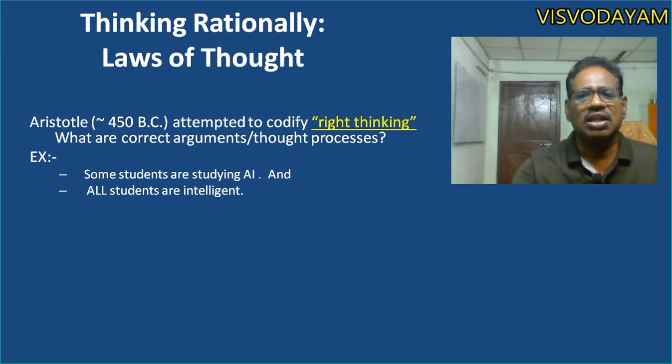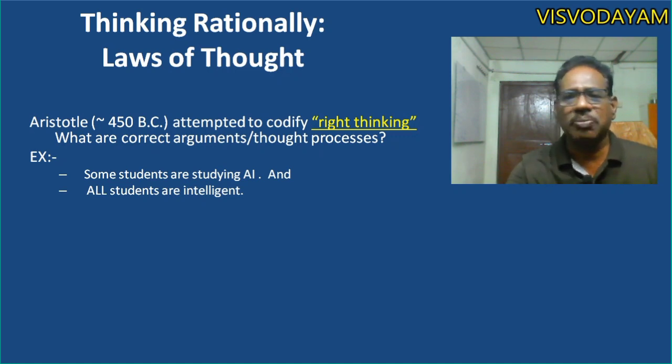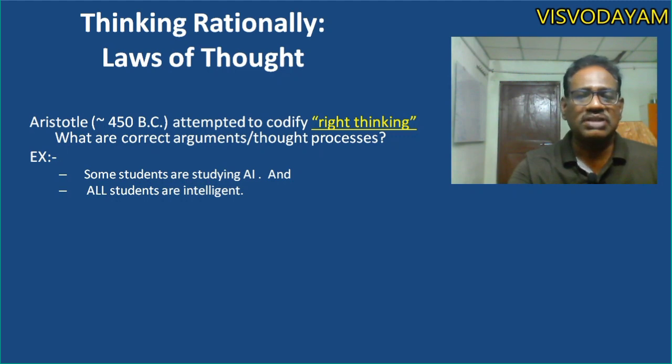From these two notations, one needs to derive the right way of thinking, which means all the students who are studying artificial intelligence are intelligent. The wrong way of thinking is that only some of the artificial intelligence students are intelligent. It's not like that. All the students who are studying AI are intelligent. So this is how, when given information, one gets the right thinking.